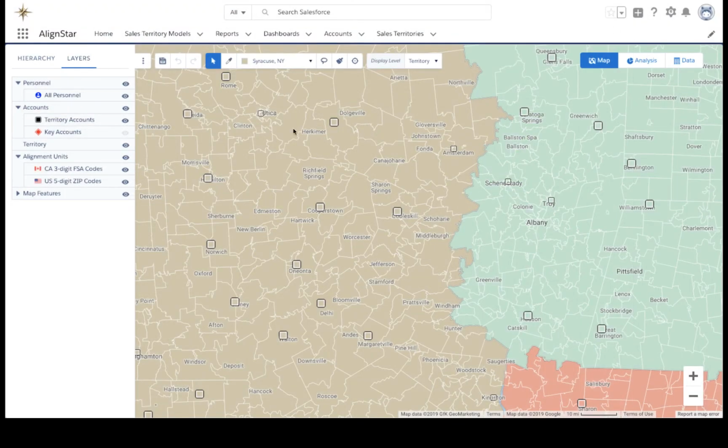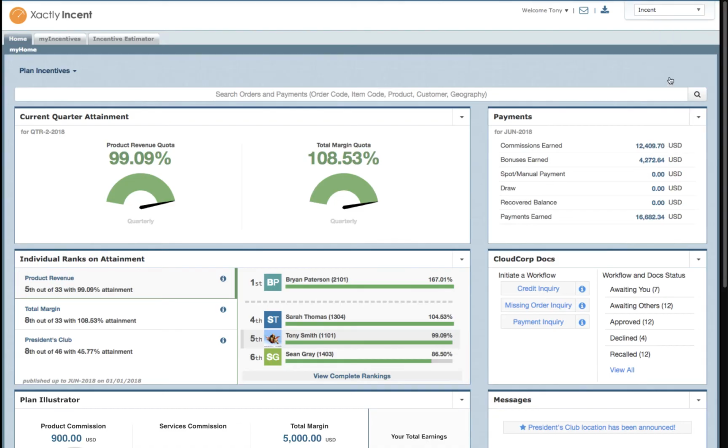So now you can see we've got a great plan in place for the right hiring, the right attrition expectations. We've designed optimal territories to ensure that our reps have the ability to deliver on their goals. So I'm going to toggle now into Tony Smith. Tony is our sales rep in this organization, and he's very interested in the visibility into his incentives.